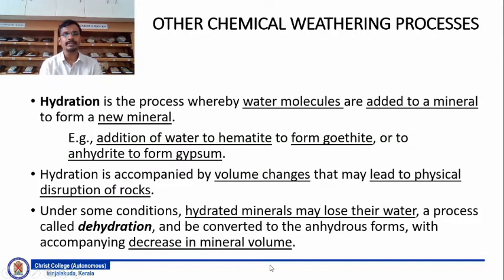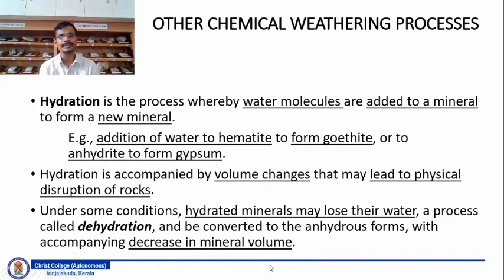Then let's discuss a process called hydration, which is a process where water molecules are added to a mineral to form a new mineral. So addition of water to hematite forms goethite, as we had given as an example earlier, or water added to anhydrite forms gypsum.